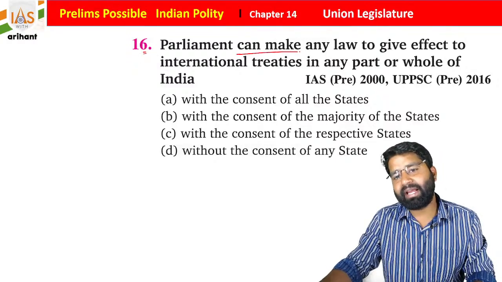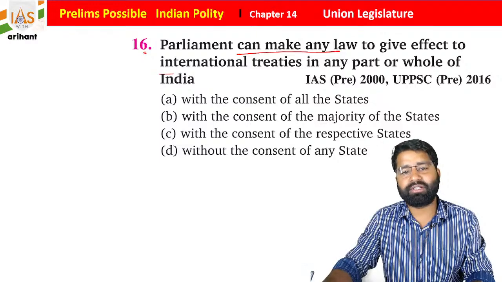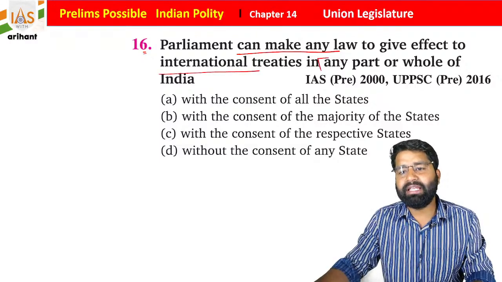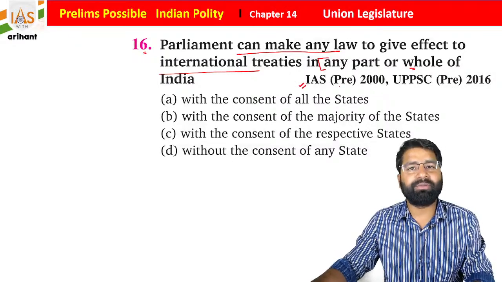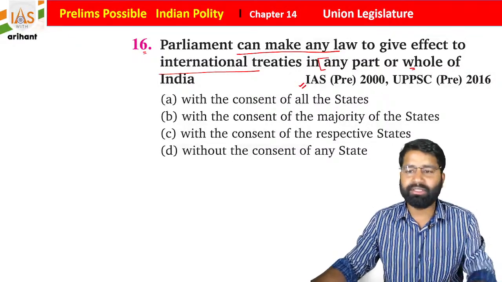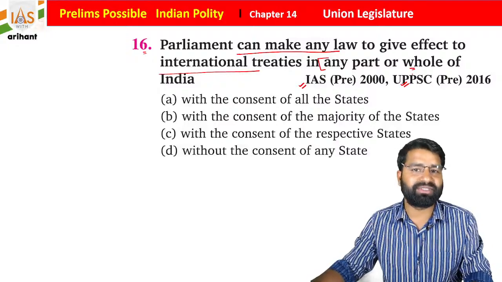Now we have question number 16. Parliament can make any law to give effect to international treaties in any part or the whole of India. This question was in UPSC 2000 as well as UPPSC 2016.